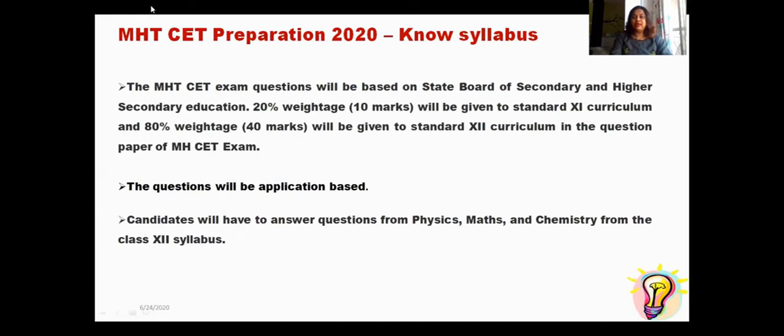All the questions which come in the MHCET are application based. So if your concepts are strong, you can solve many more questions in the exam. As I already told you, you have to answer questions based on mathematics, physics and chemistry.